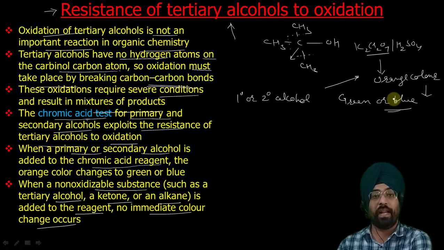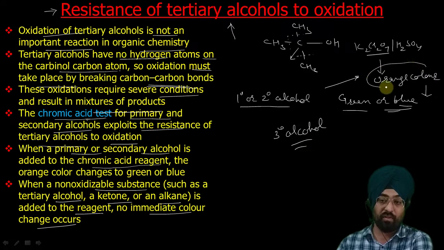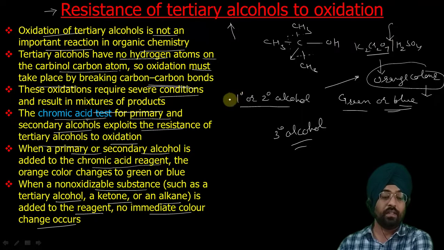So that is how, by looking at the color, we can distinguish between primary, secondary and tertiary alcohols. Generally, primary and secondary alcohols on reaction with chromic acid change color to green or blue. But in case of tertiary alcohols, no such color change will take place immediately. So the solution will remain orange colored. So that is the basis for this chromic acid test, which is used for distinguishing primary, secondary and tertiary alcohols.